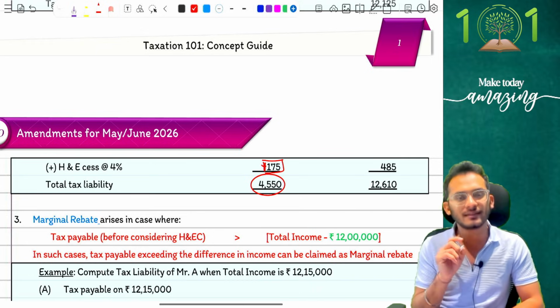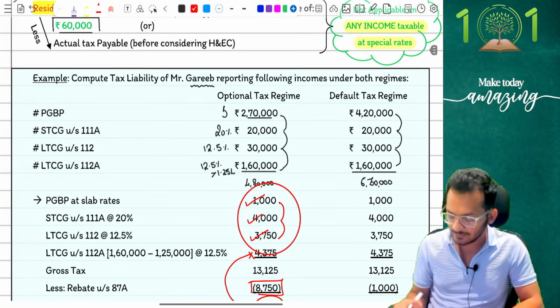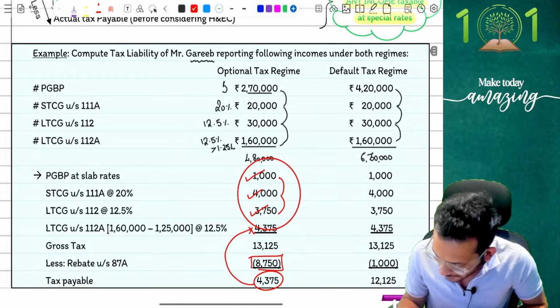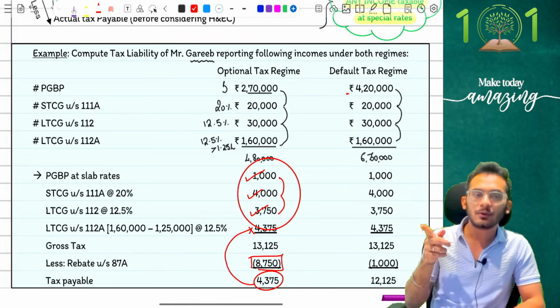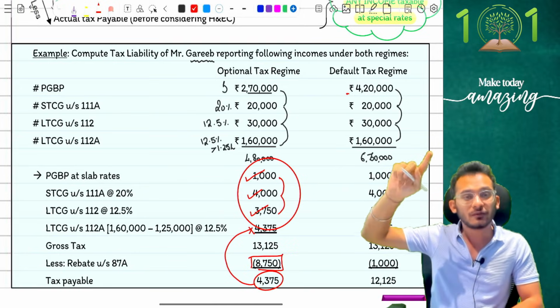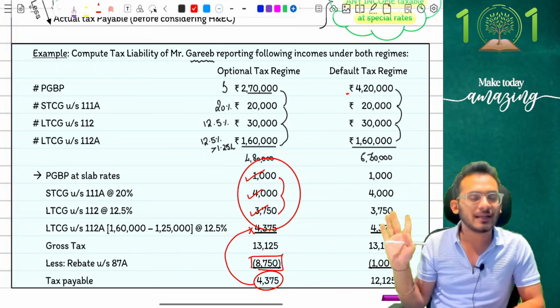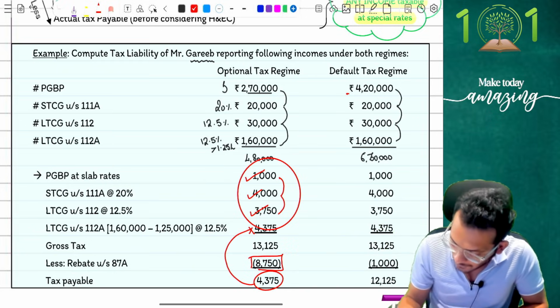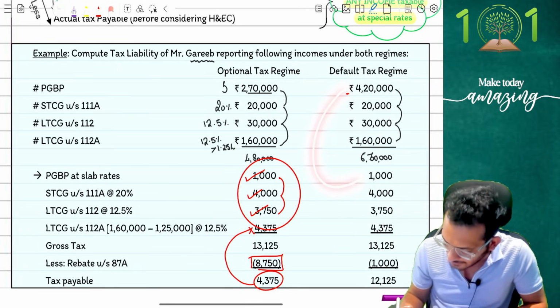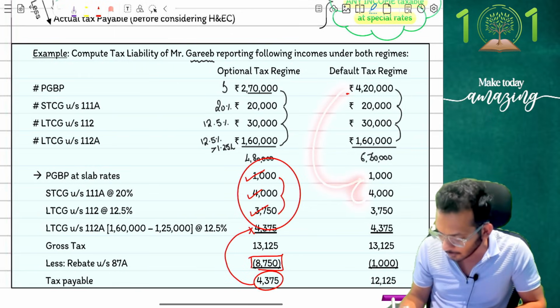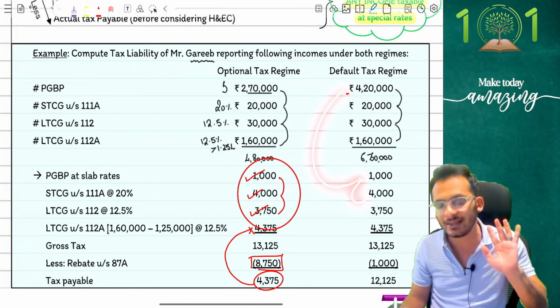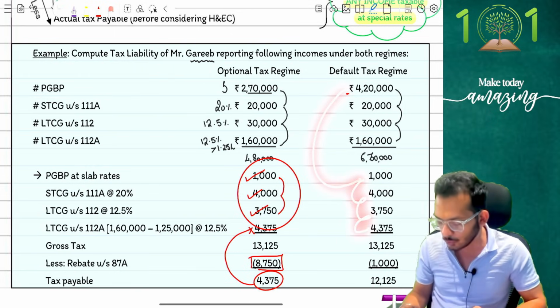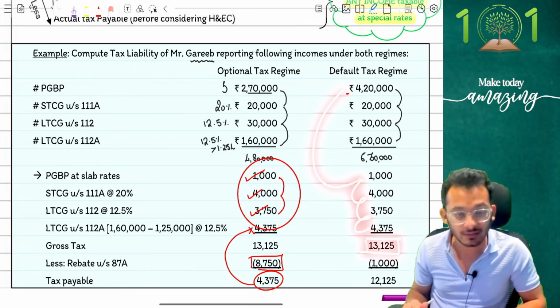Let's try the new tax regime, my friends. What is the new tax regime saying? I have to take the new tax regime, so it is here 4,20,000. What are the new tax regime rules, people? For the first 4 lakh no tax. For the balance 20,000, 5%. So for the balance 20,000, when I did 5%, my answer hit 2,000 rupees. Same as previous, it came to 4,000 rupees for the same numbers of STCG, LTCG and 112A, giving me a tax liability of 13,125.